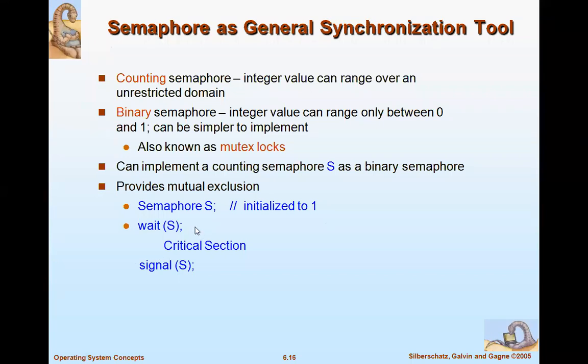So we initialize semaphore S to 1, then wait(S), then the critical section. That means the process will wait until the current process is out of the critical section. Then we execute signal. What does signal indicate? That the process execution is completed. Then it allows the next process to execute. Wait makes other processes wait. Signal informs the completion of the execution of the process which is in the critical section. All right. So this counting semaphore can be implemented as a binary semaphore, which provides mutual exclusion.